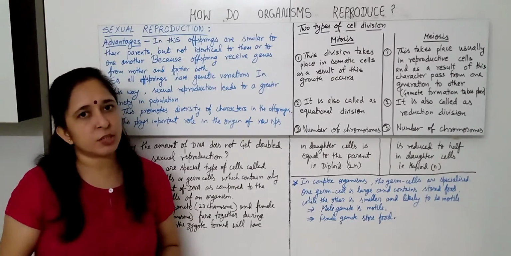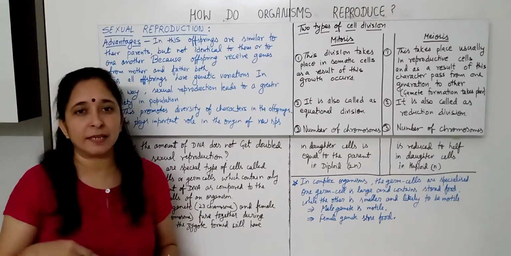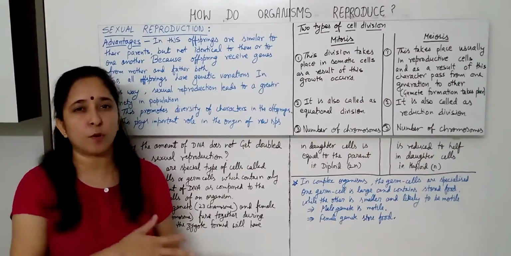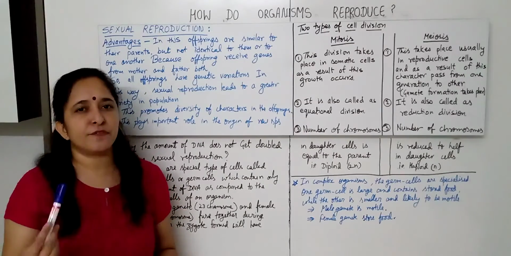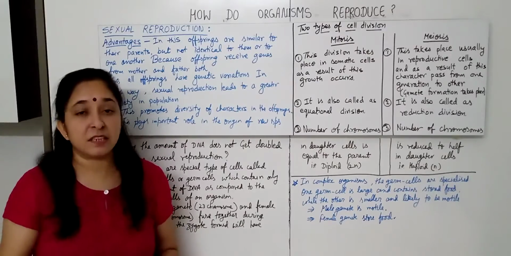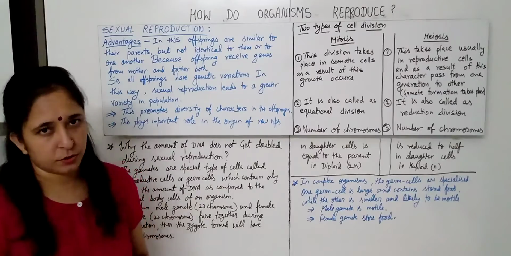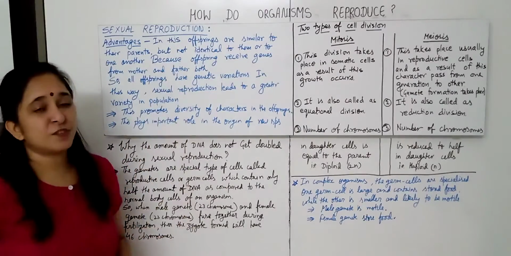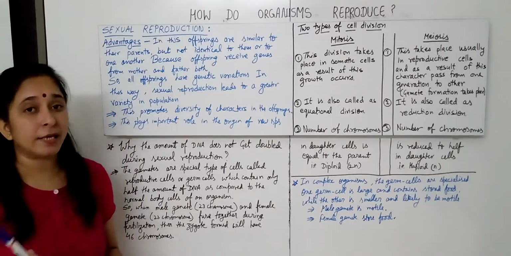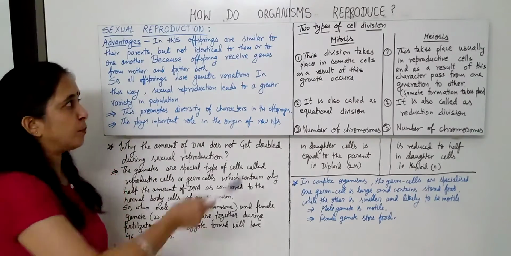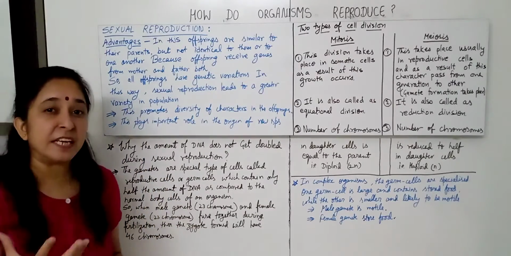In the case of asexual reproduction, only one parent is involved, isn't it? And the offsprings are exact copies of the parent, and the chances of genetic variation are negligible. Now in the case of sexual reproduction, the offsprings are similar to their parents but not identical to them, meaning to the parents and to one another. So there are variations.